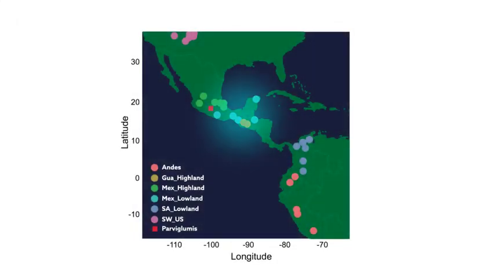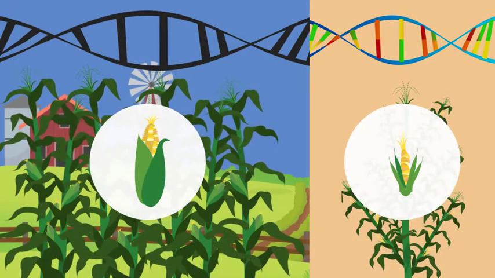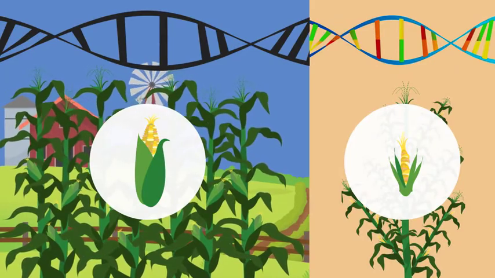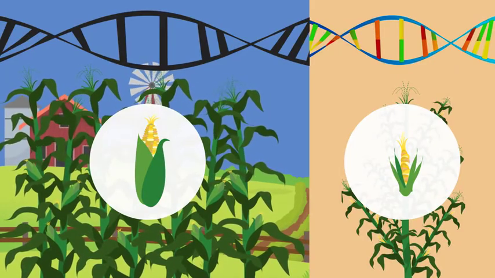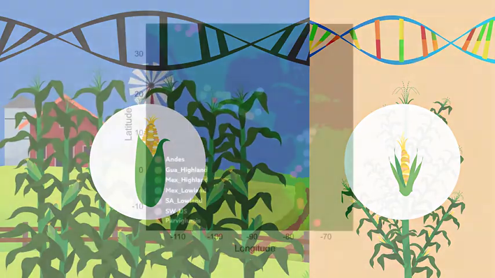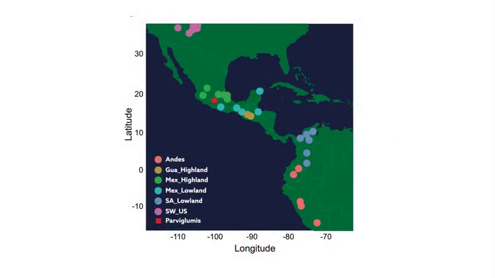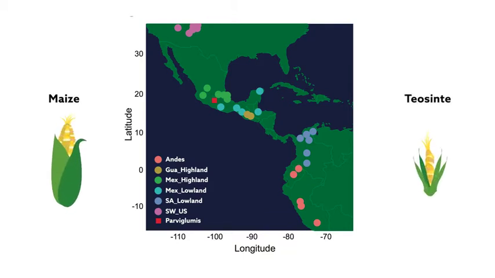Focusing on maize, which was originally domesticated in Mexico, researchers at Iowa State University and UC Davis are investigating how the history of a domesticated species is chronicled in its DNA. The team used DNA sequencing to compare gene patterns between domesticated maize from across North and South America and teosinte, the wild ancestor of maize.